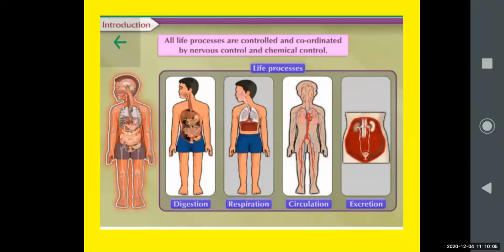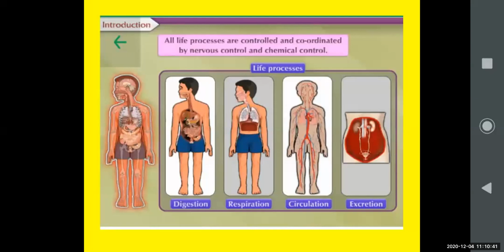All life processes are controlled and coordinated by nervous control and chemical control. So this is very important, nervous control and chemical control. Whatever life processes are there, digestion, respiration, circulation, excretion, all functions are controlled and coordinated by the nervous system. You know, the brain is the main part which is controlling all the body parts, sending the sensation.